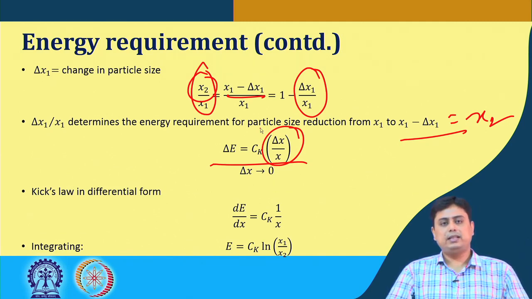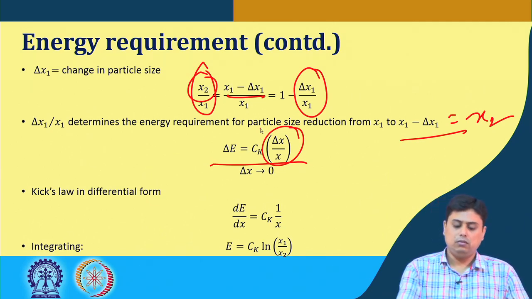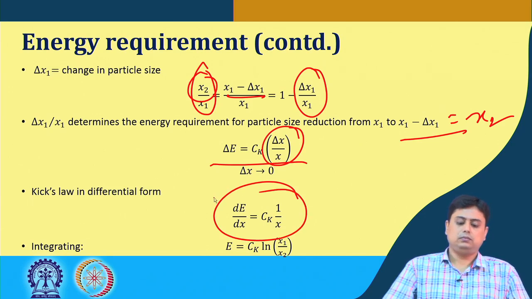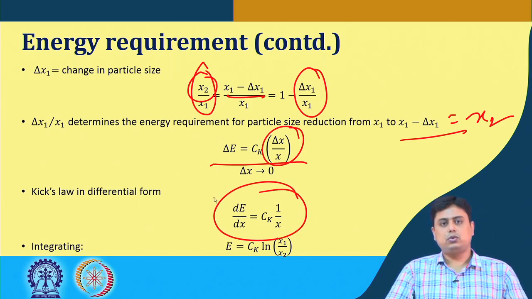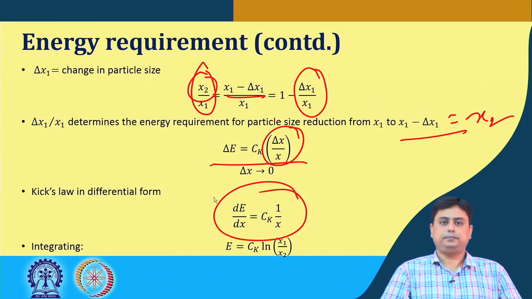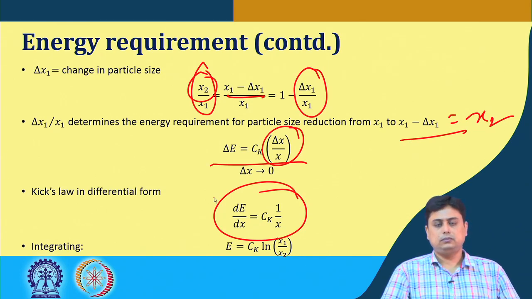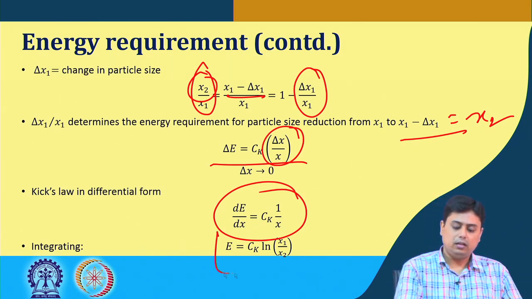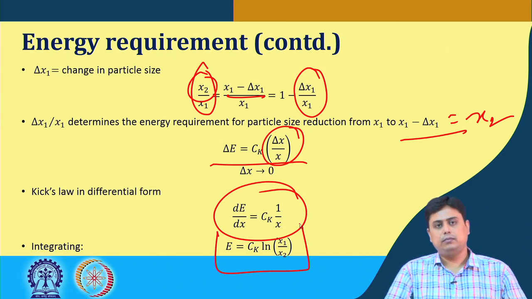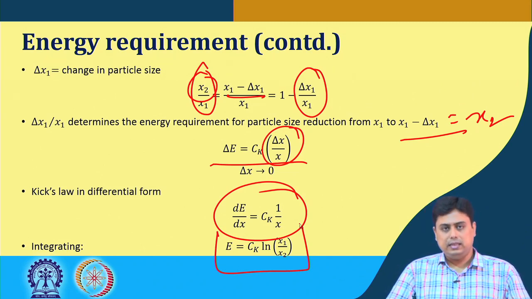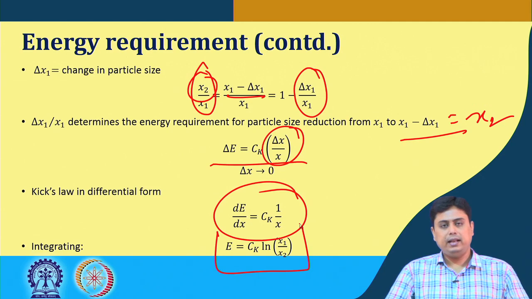And in the limit of del x tends to 0, the Kick's law in differential form becomes dE by dx is equal to Ck 1 by x. If we integrate that, this is the integral form. E is equal to Ck multiplied by ln x1 by x2.